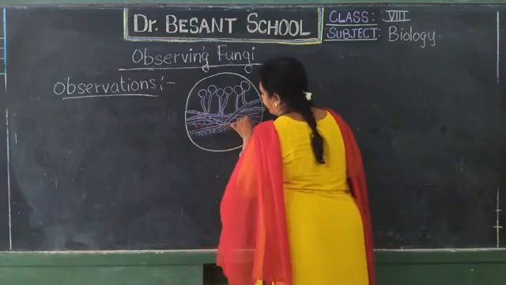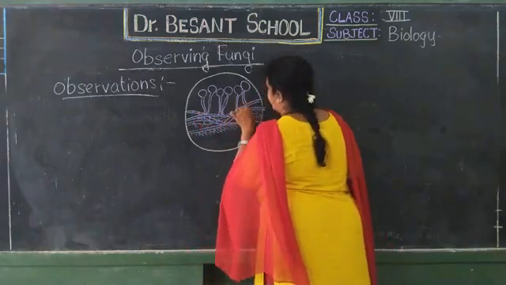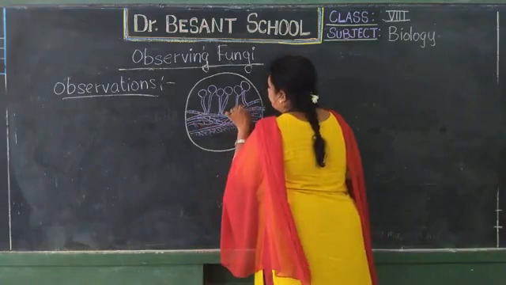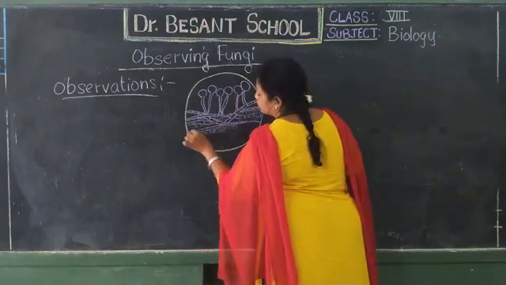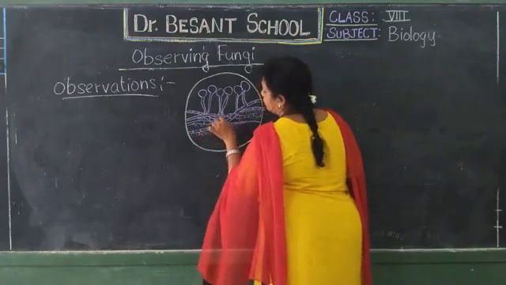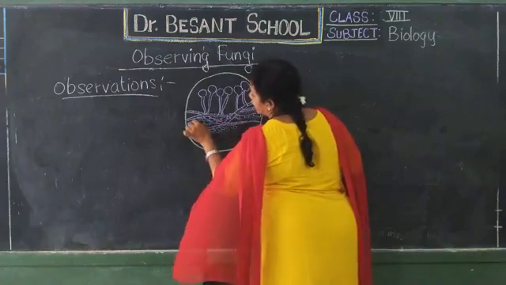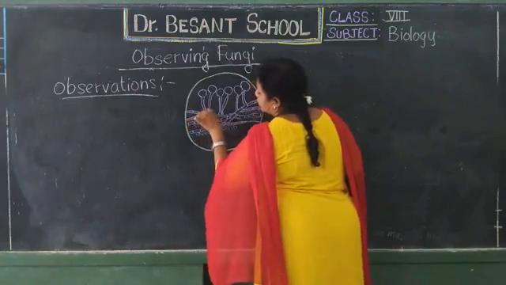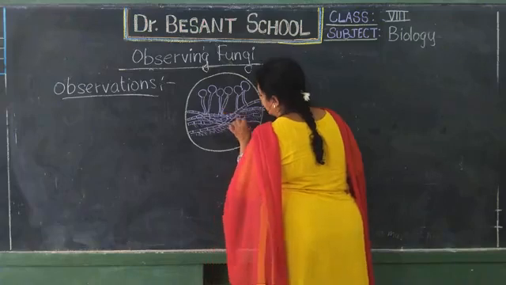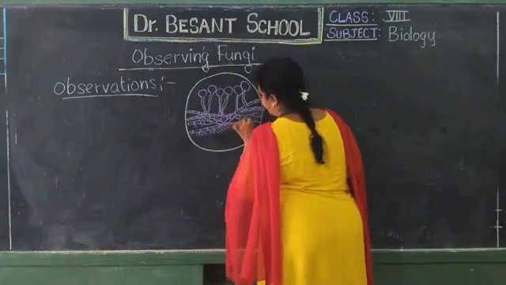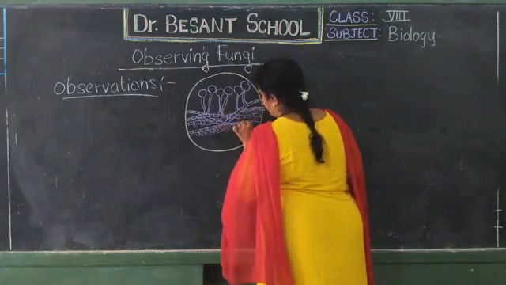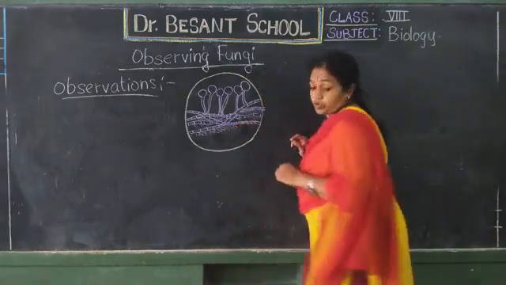So the fungus eats that spoiling food with the help of these roots. These structures are made up of many cells, so it is a multicellular fungus. This is what we are going to observe in the microscope.